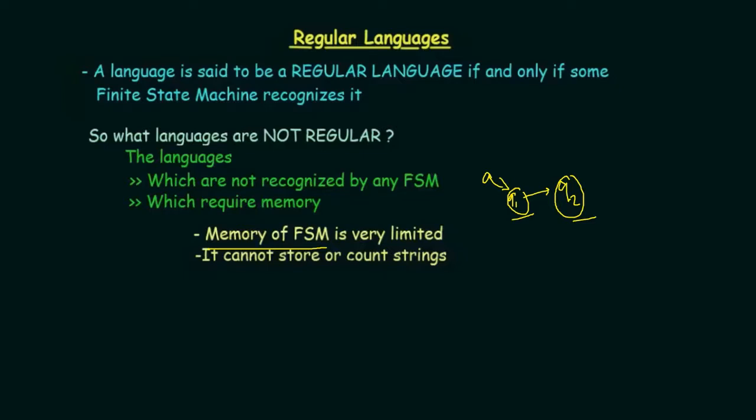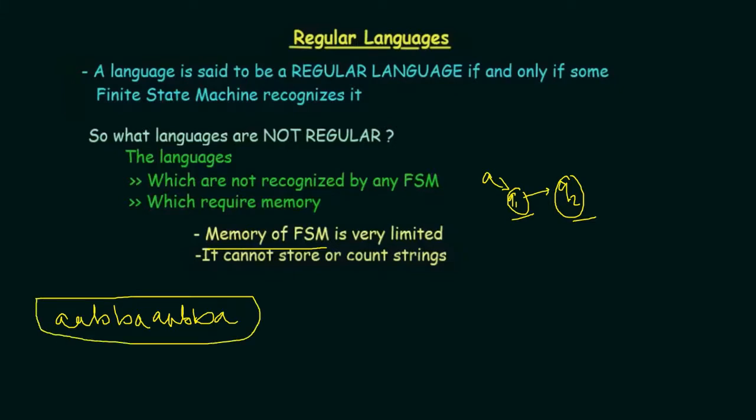Let's say that I have a string or a language written like this: abba, and again abba. Can it be accepted by a finite state machine? What is the main idea behind this whole string? What is the main concept if you want to process this?